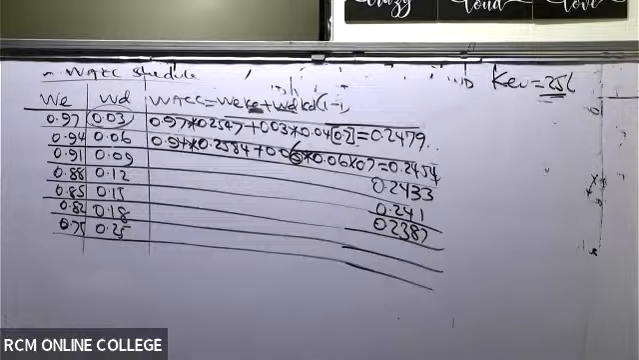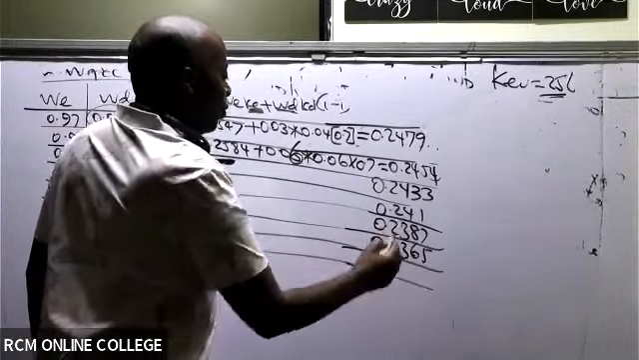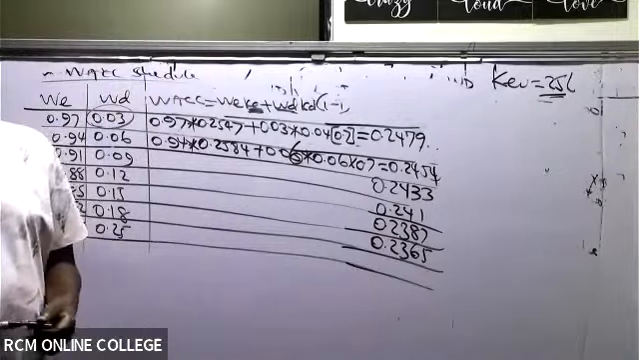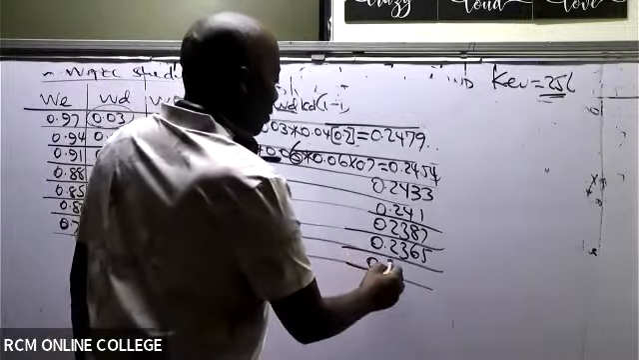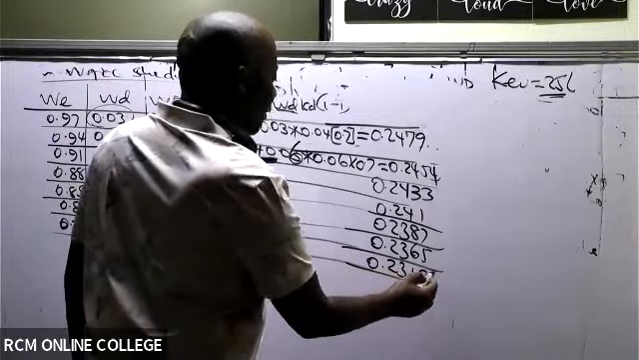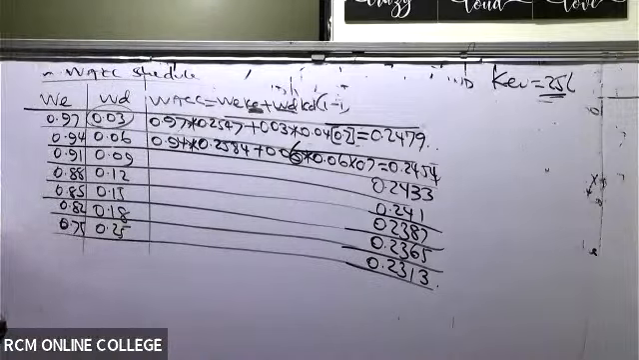2365. And then the last one is 2313. So that is our WACC. Our WACC, 2313. They're saying it is 2365. Oh, no. Let's go slowly.